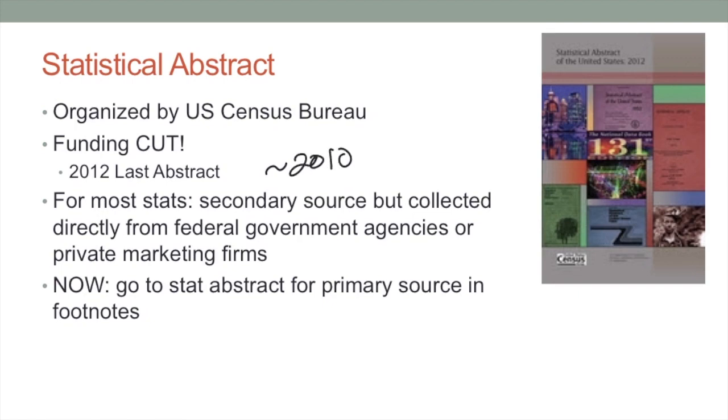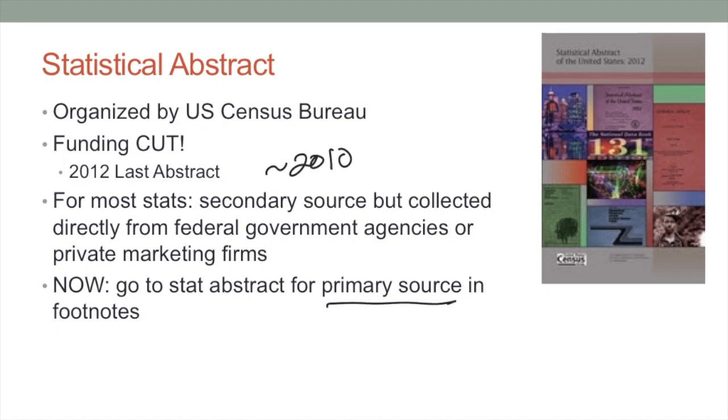For most statistics, the Statistical Abstract is a secondary source, but those numbers were collected directly from the primary source, usually federal government agencies or private marketing firms. Now, the Statistical Abstract is useful as a reference that we can go to look for primary sources in the footnotes. So it still has a compilation of all of these interesting facts and statistics. We can still go look at that and then look for the primary source in the footnotes to find more recent data.